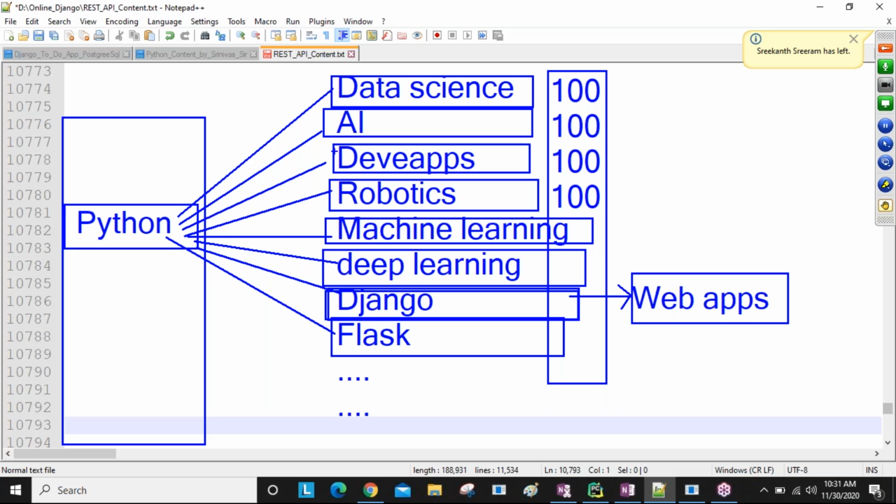But if you want to learn data science or artificial intelligence, Python is one part only. For example, 20% code. If you want to learn data science, 100% is required. Out of 100%, Python is giving 20%, for example. The remaining 80% is different technologies we are using again.